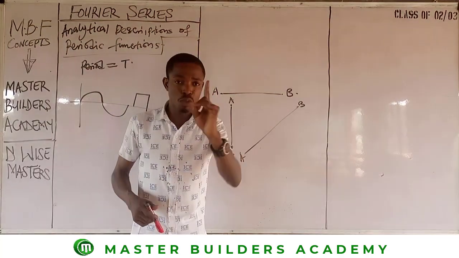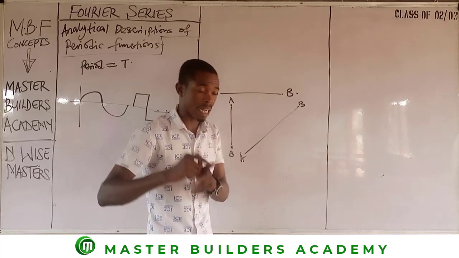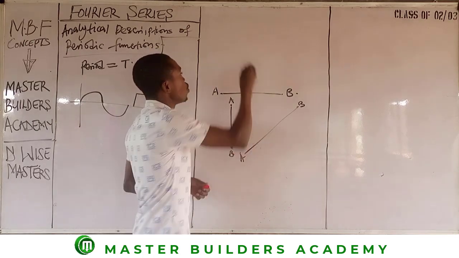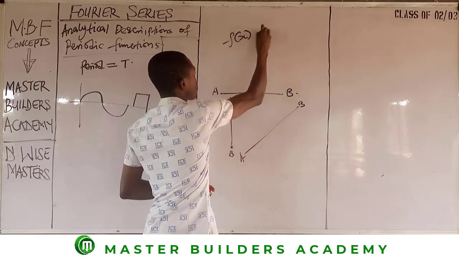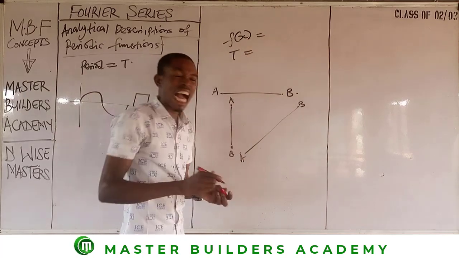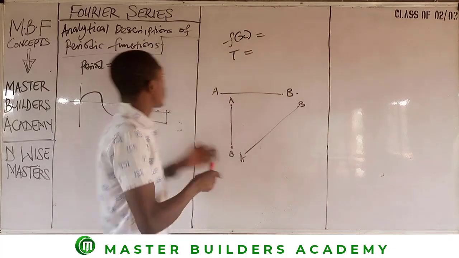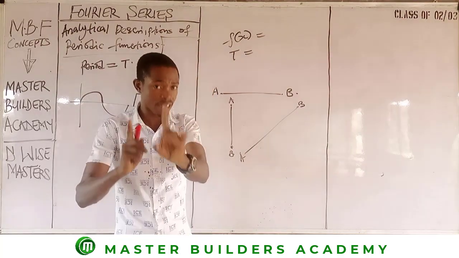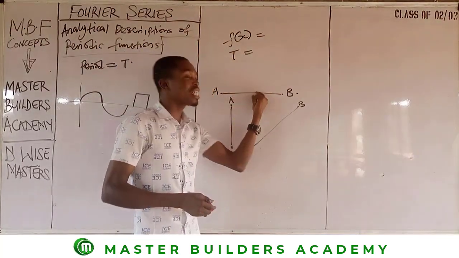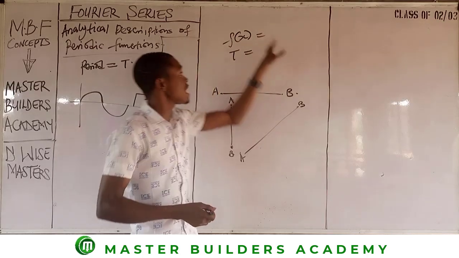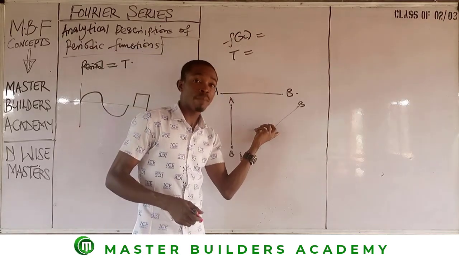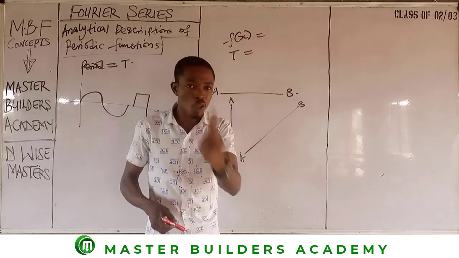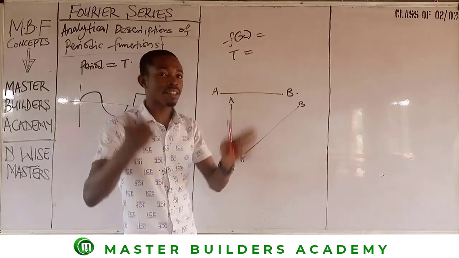But one of the things that you need to also understand here, very, very important, is that while finding the periodic function, which is f of x, and the period, which will be the anchor question that you can be asked under analytical description of periodic function, these are the two questions you can be asked. Now take note of this. You can only consider horizontal lines to get a function of x, or you consider an inclined line to get your function of x. Vertical lines do not count. I repeat, vertical lines do not count.